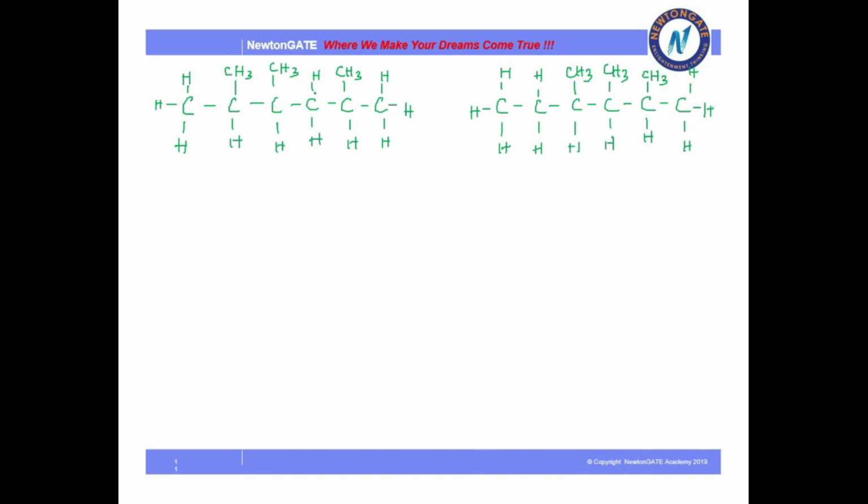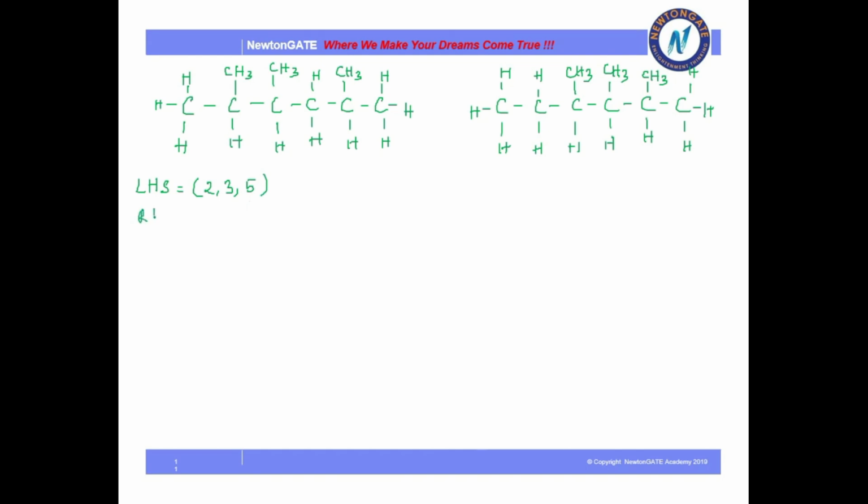And now if I count it from this position, it will also give 2, 4, 6. So which position will you add? If I count from the left-hand side, the 3 substituent positions will be 2, 3 and 5.